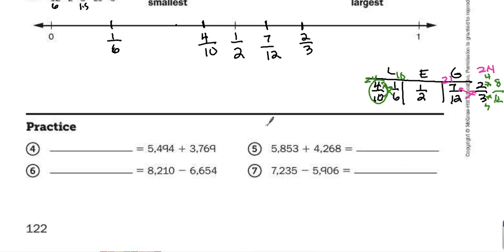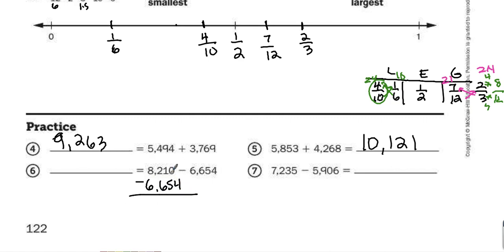4 practice problems at the bottom. Number 4, the answer is 9,263. Number 5, the answer is 10,121. Number 6, 8,210 minus 6,654.